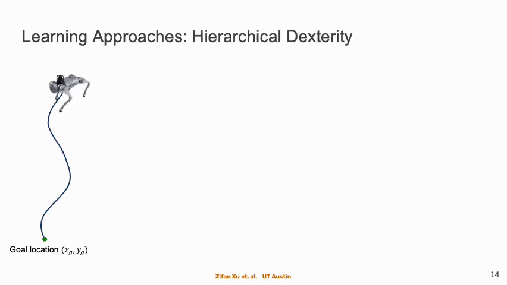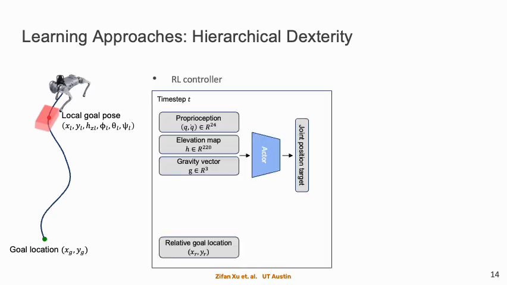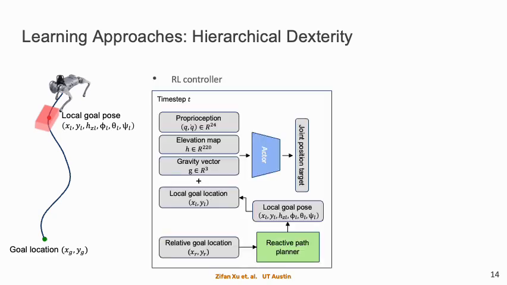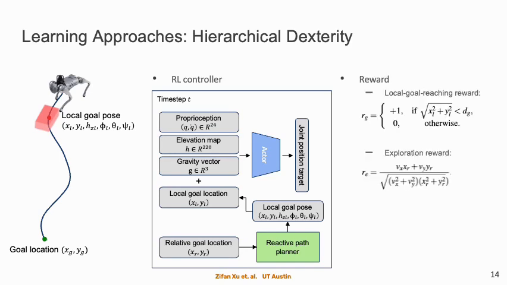We then present our major approach, hierarchical dexterity. Instead of directly navigating to the global goal location, it uses a reactive path planner to plan a local goal body pose that is always 0.5 meters in front of the robot. Then the agent takes as input the local goal location instead of the global goal location. The reward is kept the same except that the agent is rewarded for reaching the local goal location.